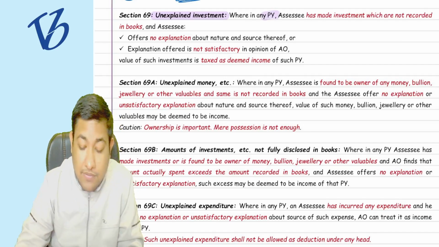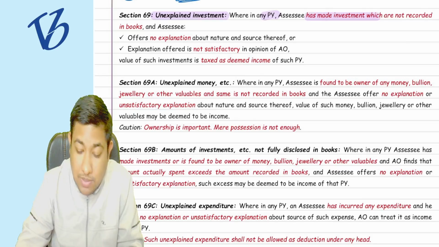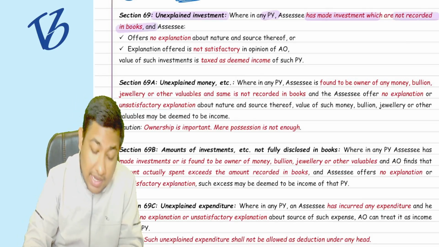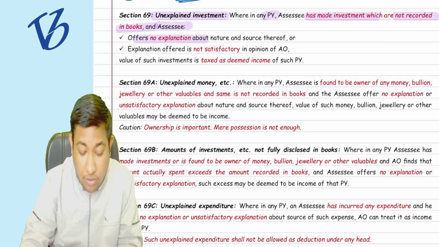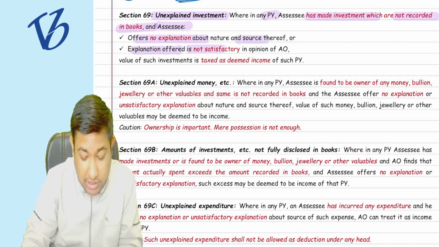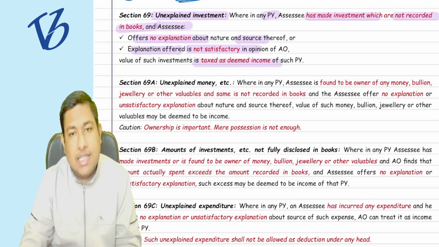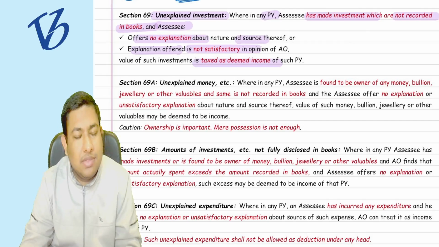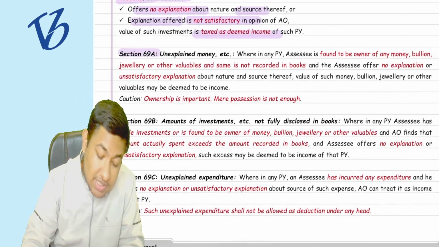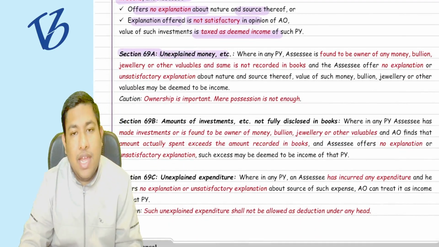See, in any previous year, if the assessee has made some investment which is not recorded in the books, and the assessee offers no explanation of the source, or if he offered, it is not satisfactory in the opinion of the AO, it is going to be taxed as deemed income. As it is, no issues, easily clear. Now, section number 69A, unexplained money, etc.